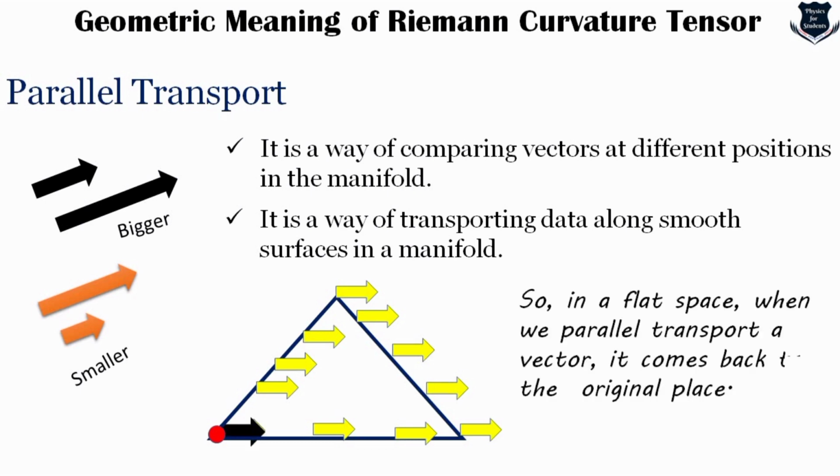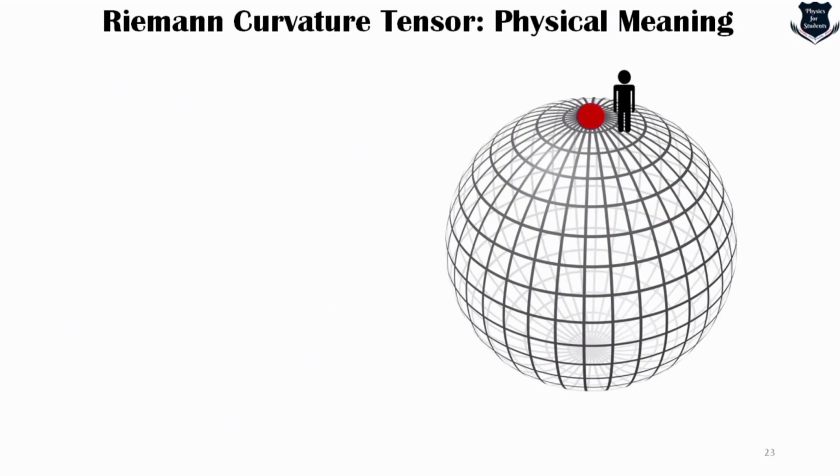So what does it mean? It means that in flat space-time, when we transport parallelly without changing the orientation, the vector matches when it comes back to the original place, and we call it parallelly transported. But the question is, can we do the same experiment on a curved space-time? So here is a curved space-time.